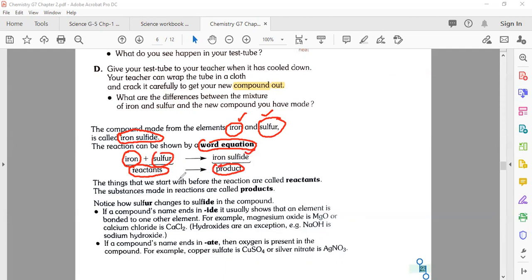The things that we start with before the reaction are called reactants. What do we call them? Reactants. The substances made in the reaction are called products. What do we call them? Products. Here you can see them on the right-hand side of the equation. So till here, my dear students, about this equation, if you have any question, please raise your hand. Otherwise, type no in the chat. Everyone quickly, hurry up, my dear.